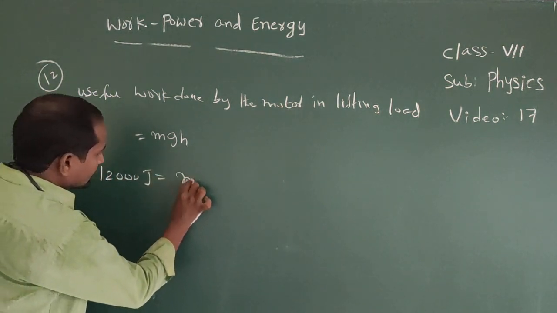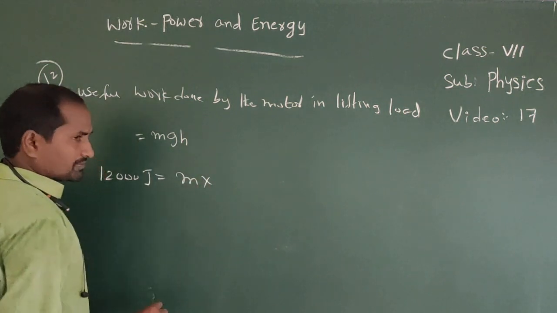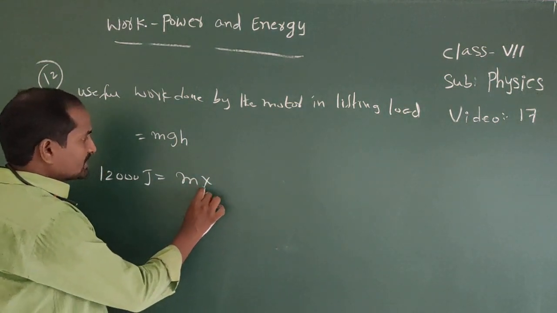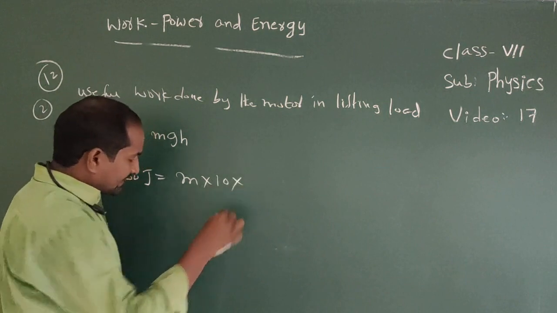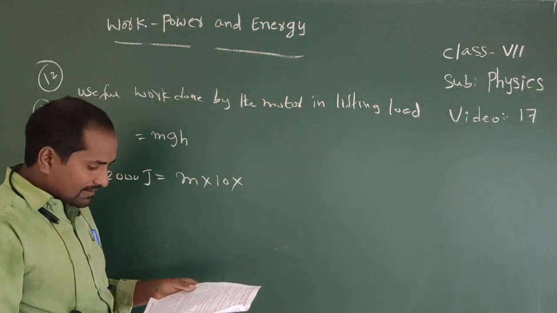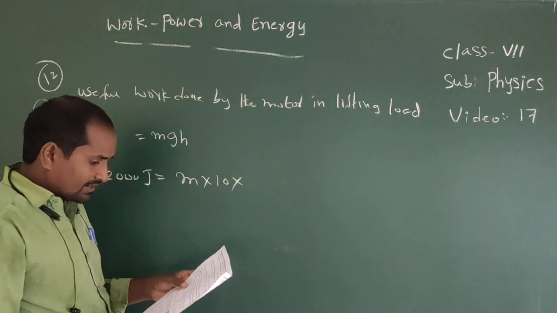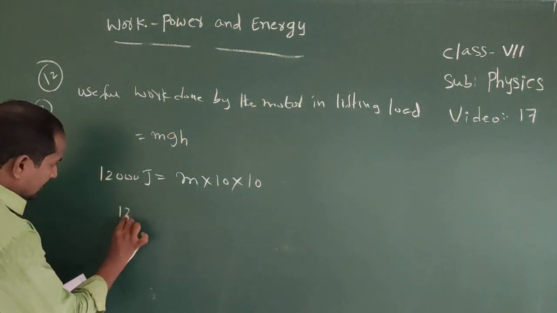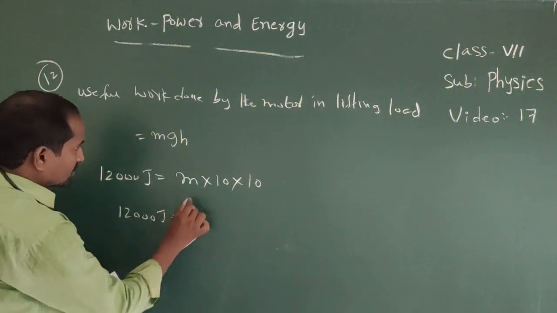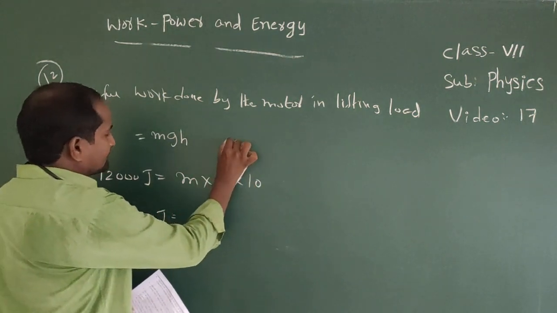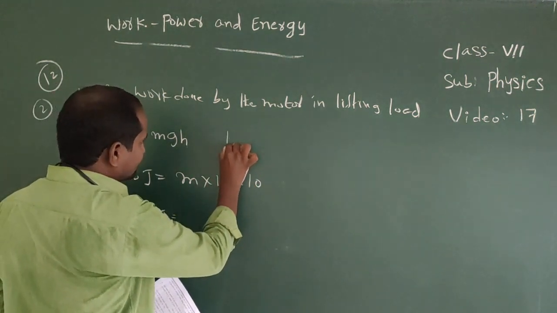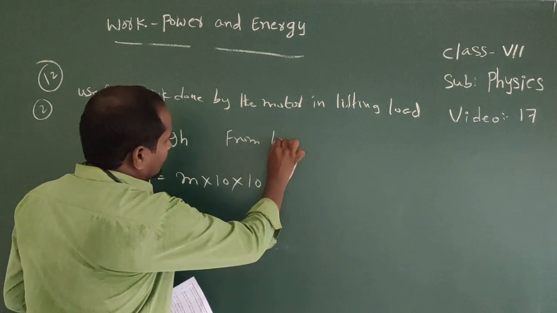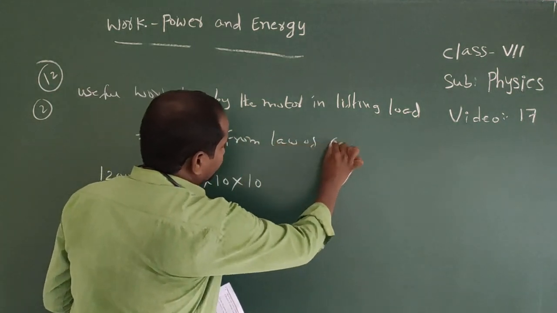That equal to mgh, m is our aim, to find here mass value, g equal to 10 and height is given. It is lifted to a height of how many meters? 10 meters. So here 12,000 joules is equal to m into 10 into 10. It is from law of conservation of energy.